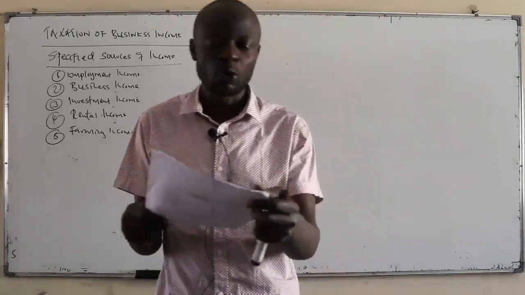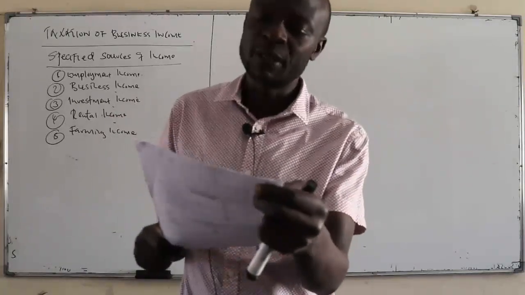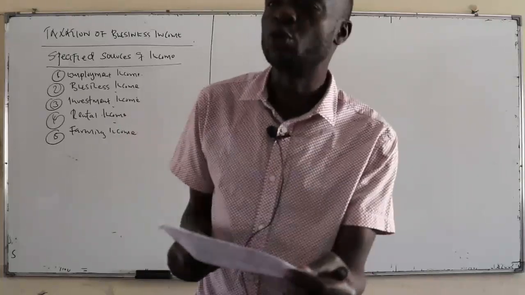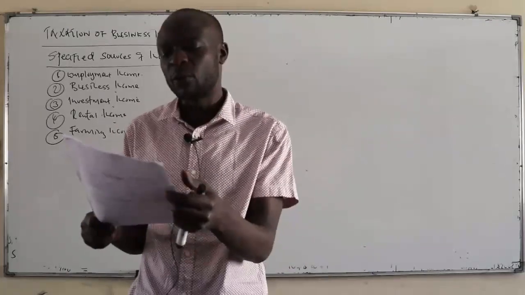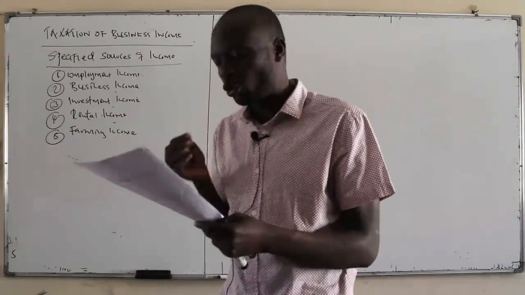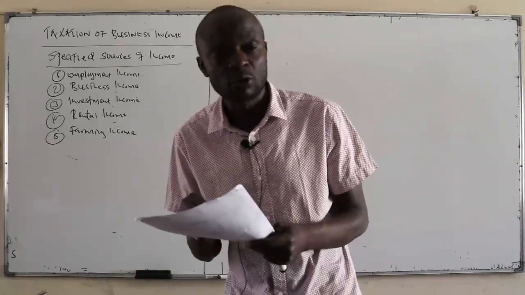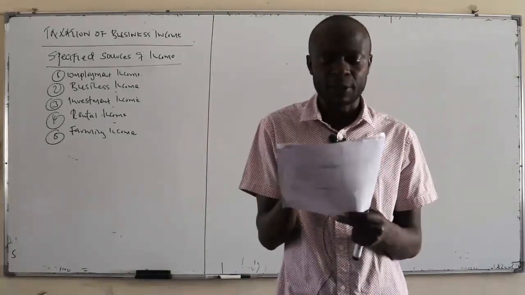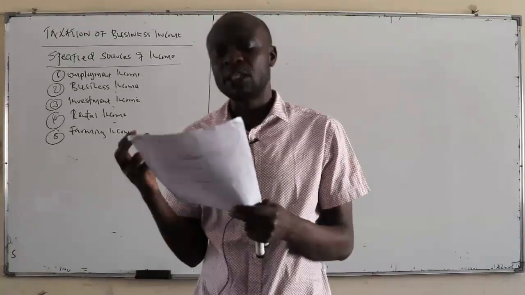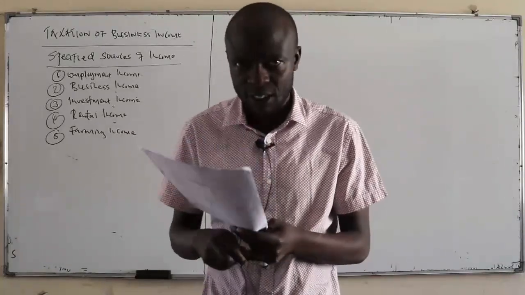Now, when you're looking at business income, when you're doing business, what are the factors that you consider to determine whether business is being carried on for purposes of tax or not? The factors to be considered in order to determine whether business is being carried on for the purposes of tax or not. Number one, you look at the motive. Is it a profit motive